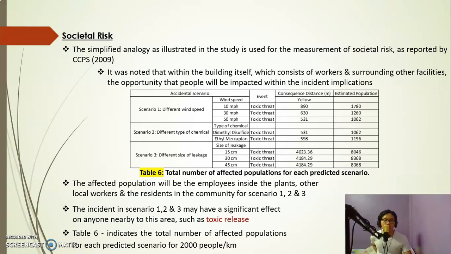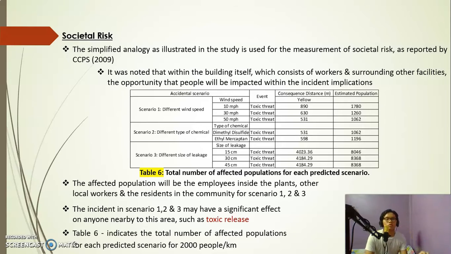which is the societal risk. The simplified analogy as illustrated in the study is used for measurement of societal risk as reported by CCPS 2009. It was noted that within the building itself, which consists of workers and surrounding other facilities, there is an opportunity that people will be impacted within the incident implication.